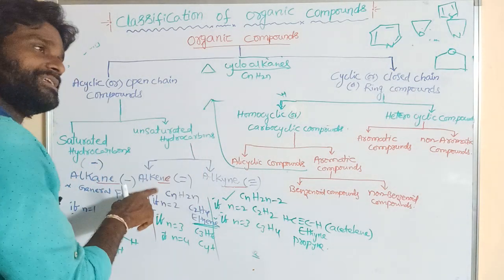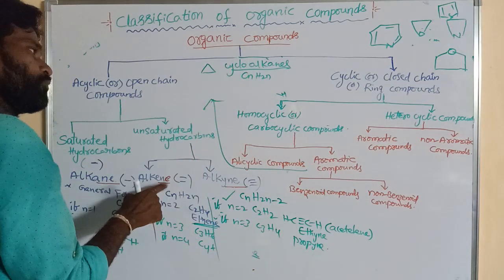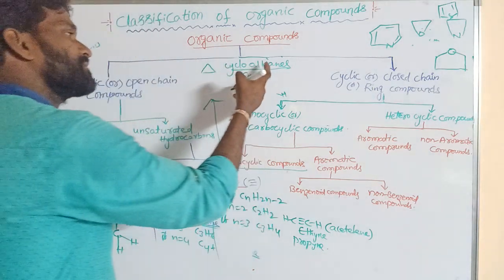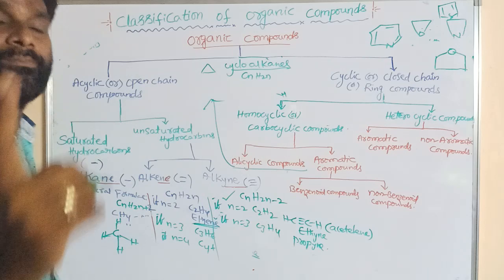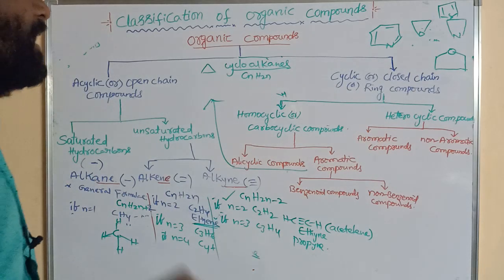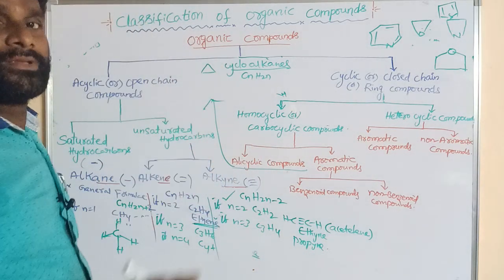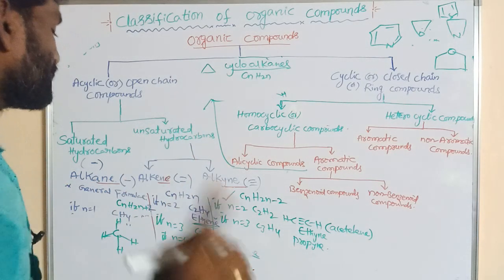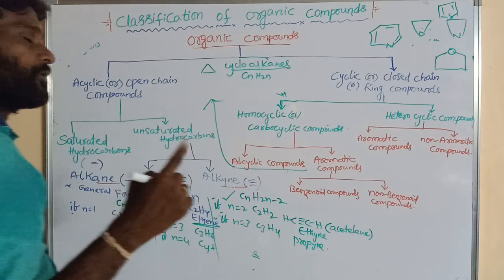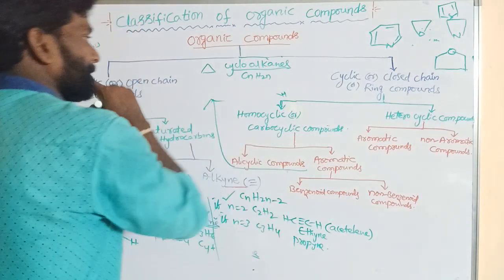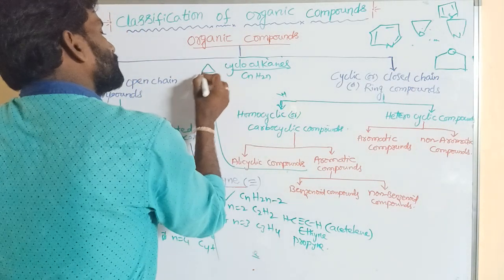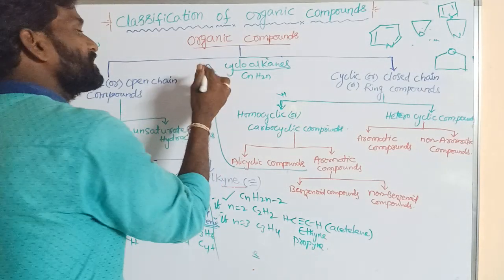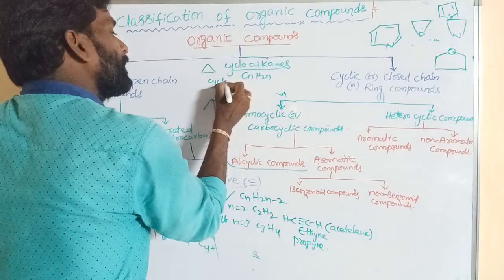This is the cyclic structure, and this is an open chain structure. This is the difference between alkene and cycloalkane. Both have the same general formula, but differ in cyclic structure and pi bonds. Suppose here how many carbons are involved in the cyclic structure? 3 carbons. So this is said to be cyclopropane.